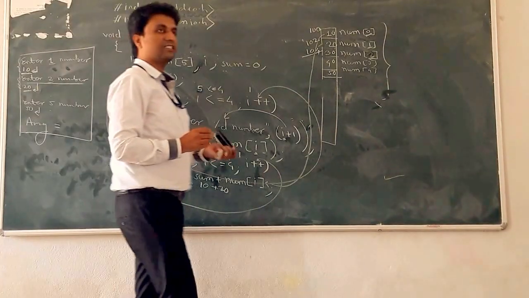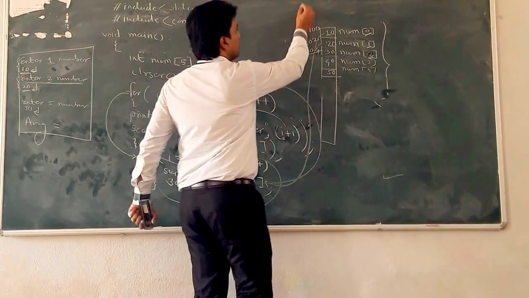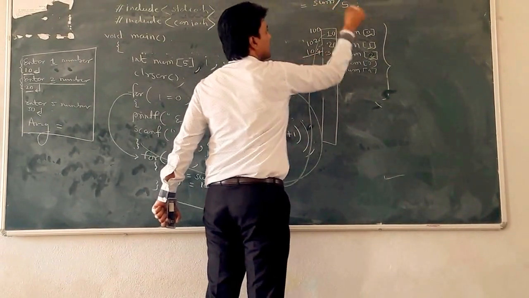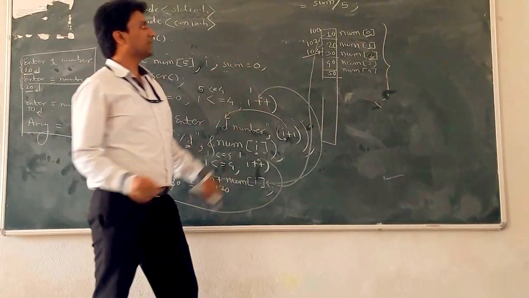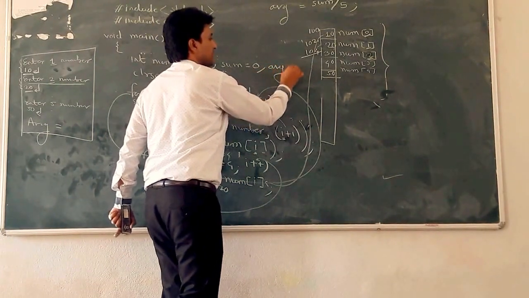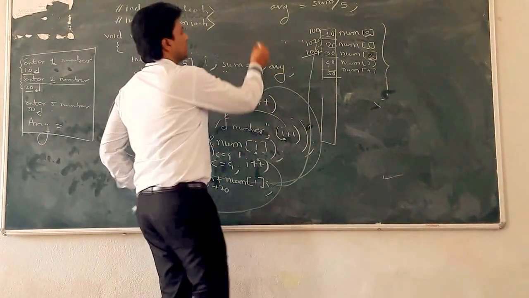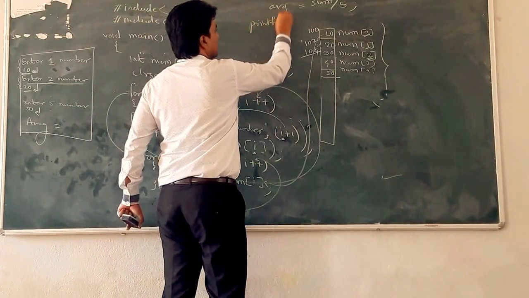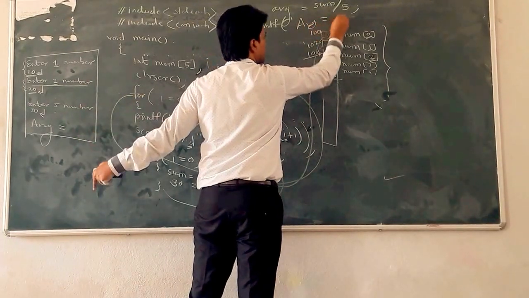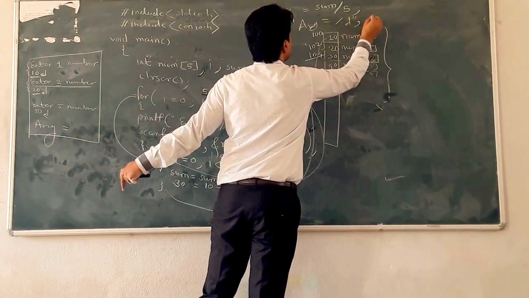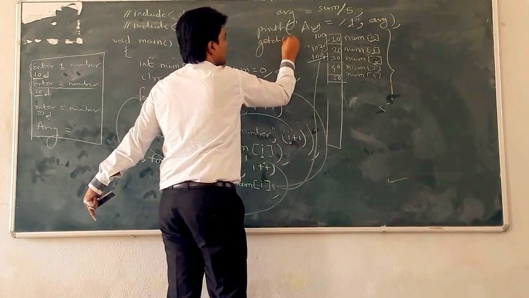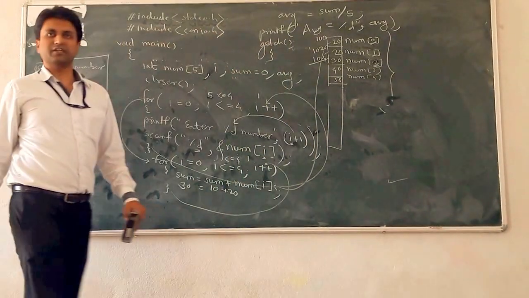Last task. What is the last task? Make the average. So the sum divided by 5. How many numbers are there? 5 numbers are there. So sum divided by 5 gives you the average. Declare an average variable. Okay. And the last statement is printf, double quotes, what is the message? Average is equal to percentage d, double quotes complete, comma average. Then getch, and the main function is completed.